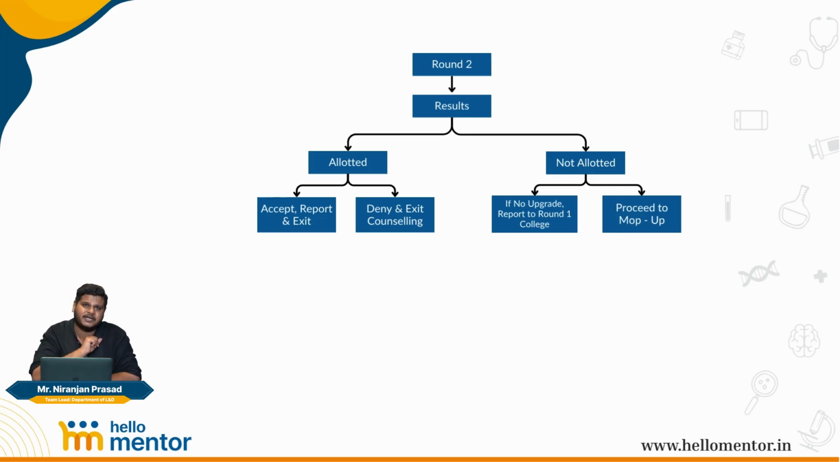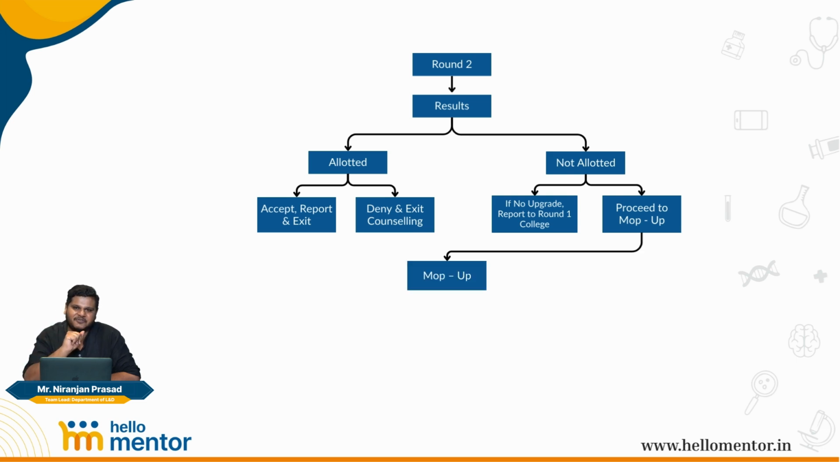If you're still not allotted a seat in the second round of counselling, then we proceed to the third round, which is commonly called the mop-up round of counselling. Now, the mop-up round is a very interesting round. 3 years ago, it used to happen offline. Now, the complete procedure of the counselling is going to be online. Who is eligible for round 3? Only candidates who were not allotted a seat in the first or the second round are going to be made eligible for the counselling for the mop-up round.